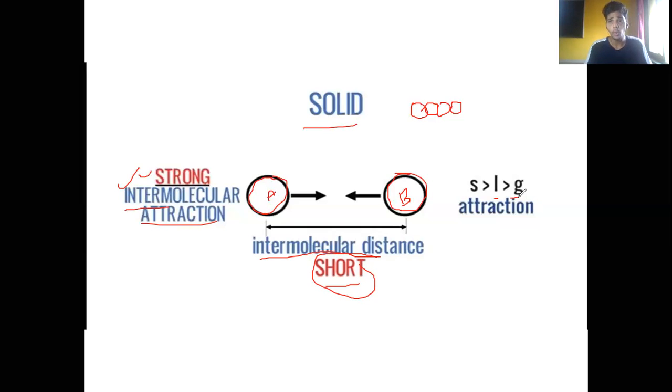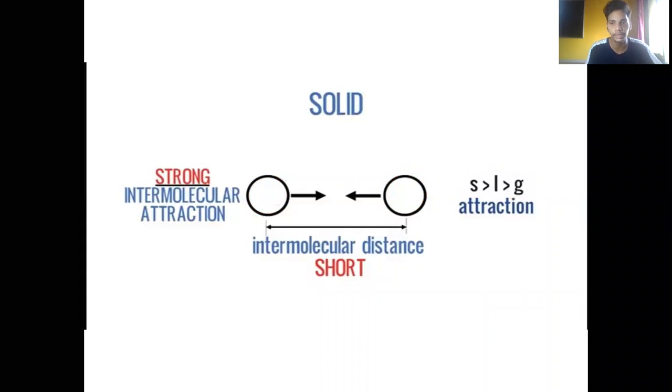But when you talk about the gaseous state, the scenario is totally different. The molecules are really very far apart from each other, and the result is that the intermolecular force of attraction is very low, and the distance between two consecutive molecules inside gases is very large. So what is the reason that a solid has a definite shape and volume? The only reason is that the intermolecular force of attraction is very strong here. So we have understood why solids have a definite shape and volume. Let's move ahead.